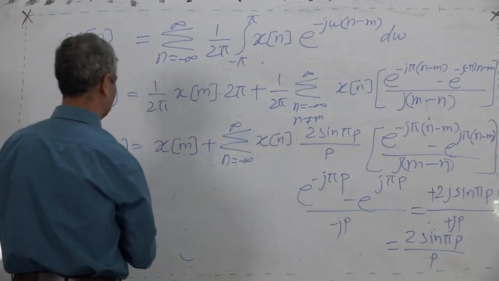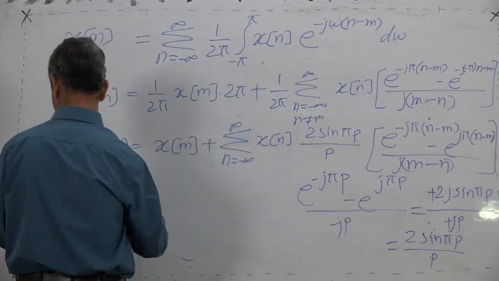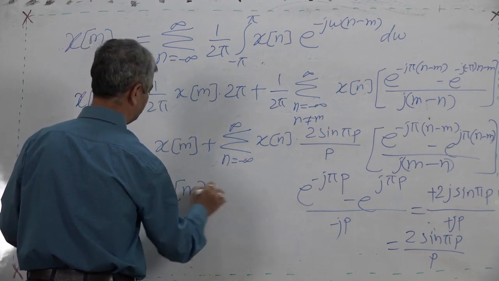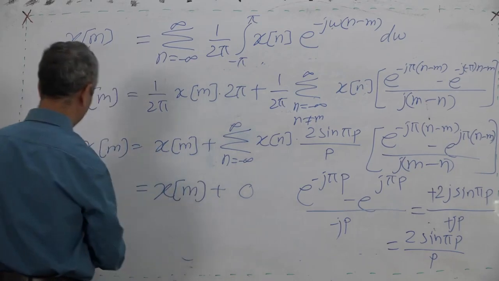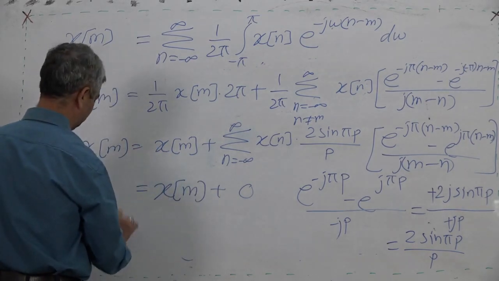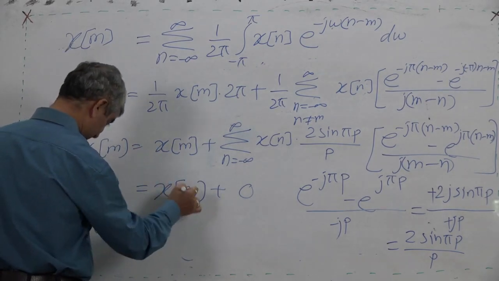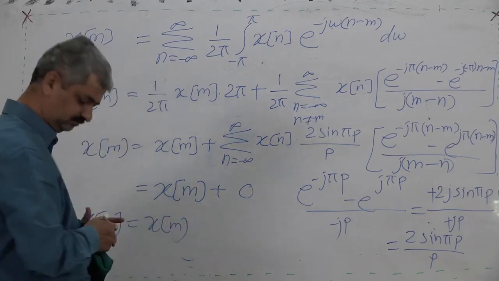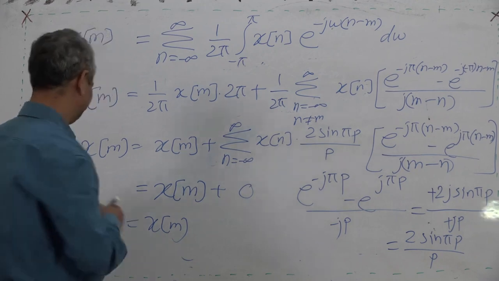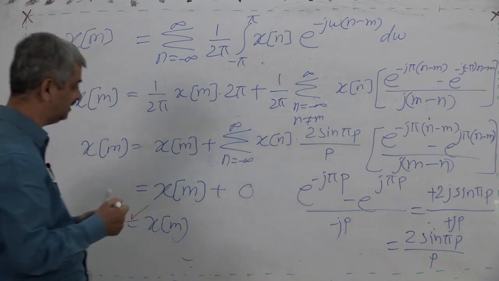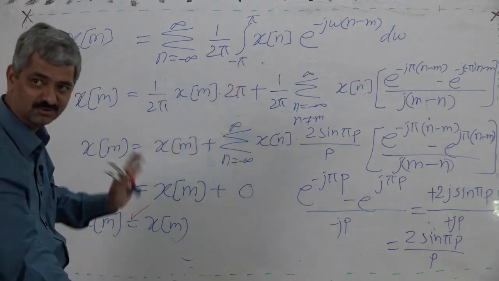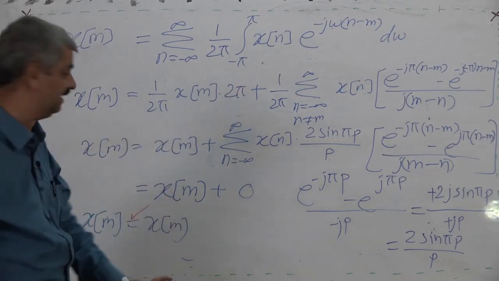So we get the answer as xm plus 0, that is equal, xm is, this is xm, that is the correct answer. In fact, there was no need to take it two separately. There was no need actually. I took it deliberately so as to simplify.